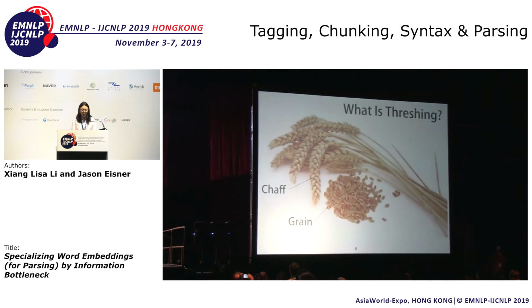Now we introduce our new idea, thrashing. Wheat has good parts, grain, and useless parts, chaff. Thrashing keeps only the grain. In our case, grain is the syntax, chaff is all the other information that ELMo extracted. That's useful for language modeling, but not for us.